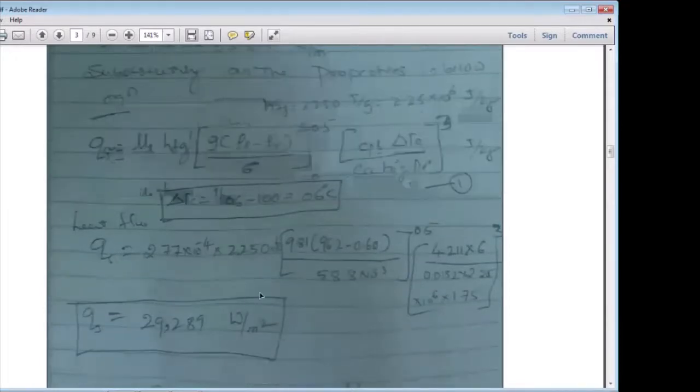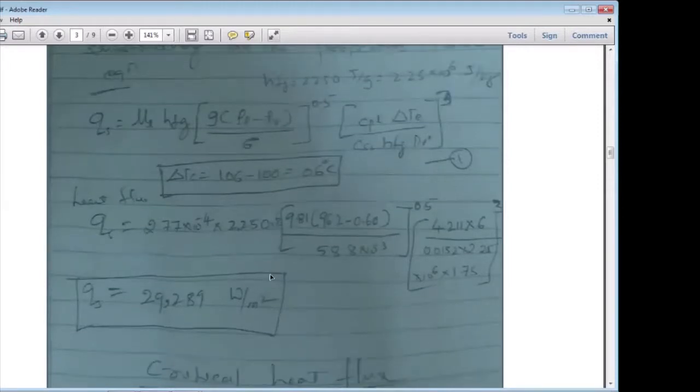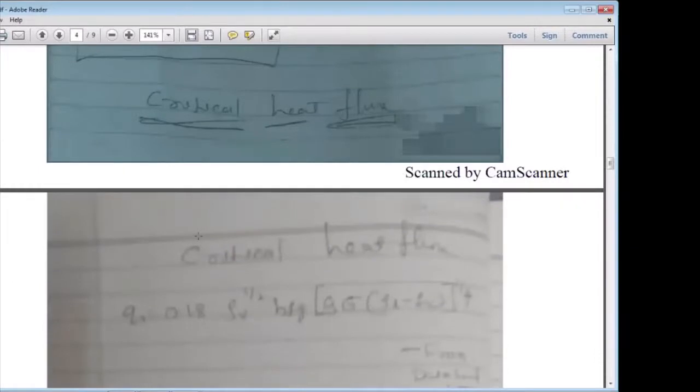Then you will get QS, the heat flux, which is 29,289 watt per meter square. Understand? That is the heat flux we will get. After this calculation of the heat flux, you need to compare it with the critical heat flux. For that, you have to note down the formula from the data handbook for the critical heat flux.